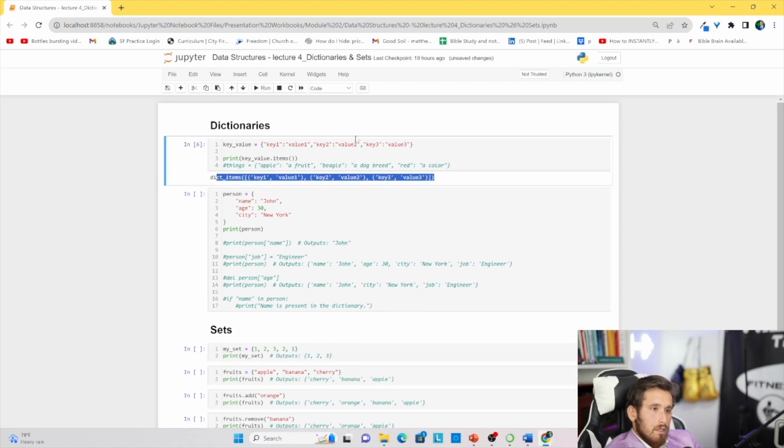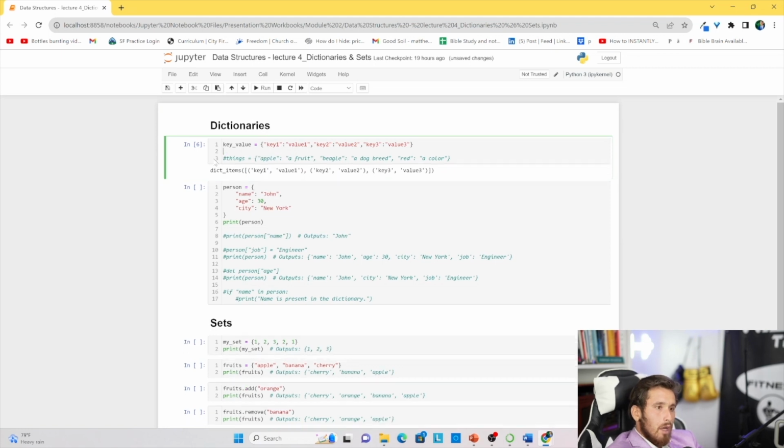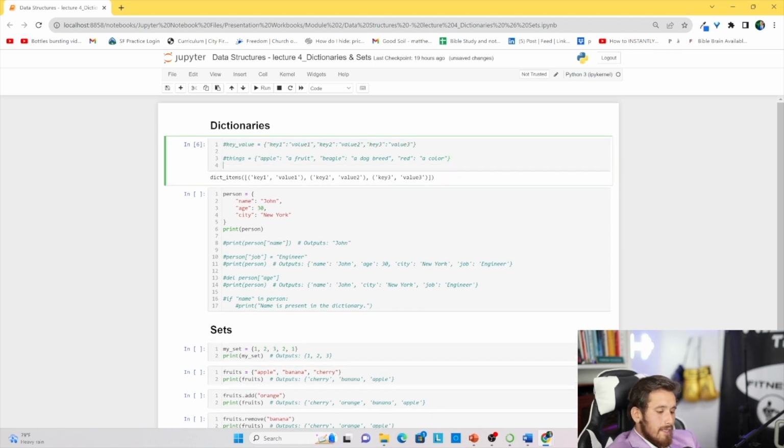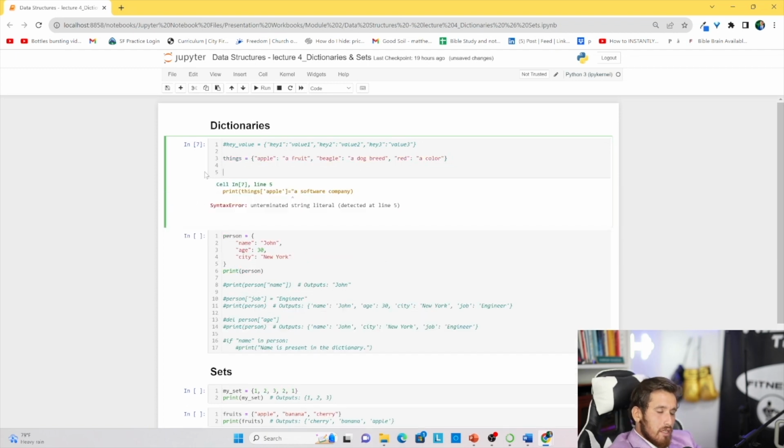Awesome. Now let's comment this one out and take a look at the things dictionary. Inside of the things dictionary, let's change the value of Apple to a software company, because we know that there's the company Apple.